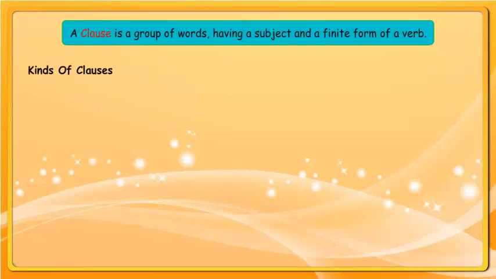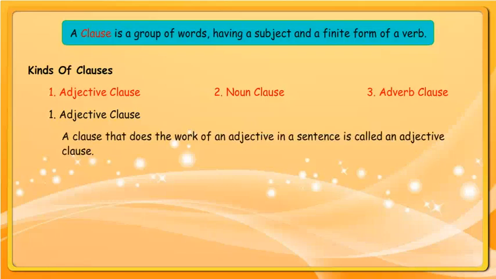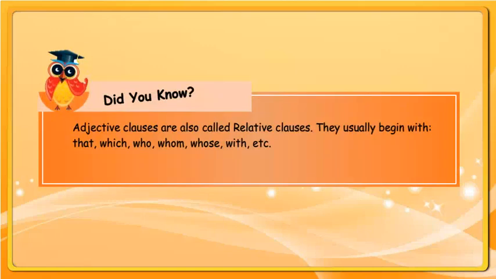Kinds of clauses: adjective clause, noun clause, adverb clause. Adjective clause: a clause that does the work of an adjective in a sentence is called an adjective clause. Did you know? Adjective clauses are also called relative clauses. They usually begin with that, which, who, whom, whose, with, etc.